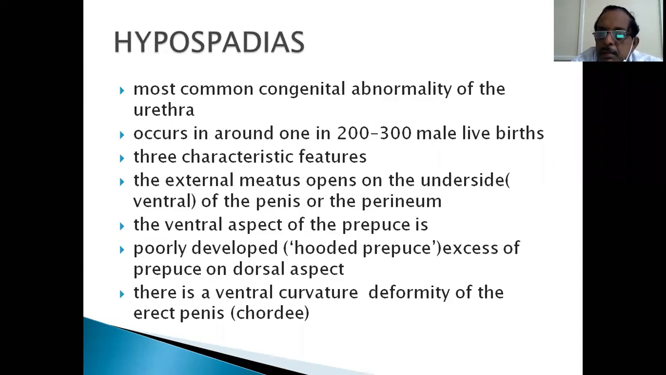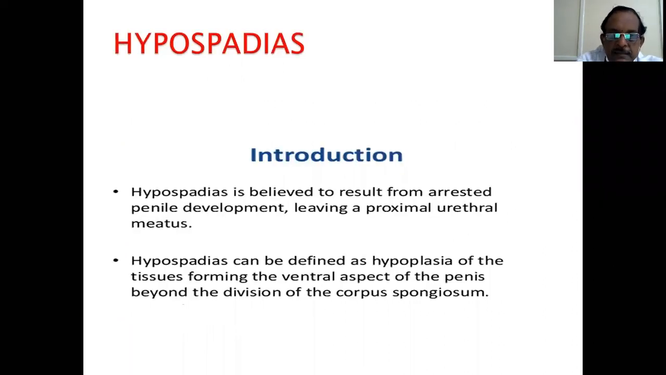And another third abnormality is the ventral curvature of the penis, which is called chordee. So the penis is bent like this because normally the urethra is at the tip and the penis is straight, whereas here the opening is somewhere else, so there is contraction, and that is called chordee. So three components: ventral opening of the urethra, hooded prepuce, and chordee. These are the components of hypospadias.